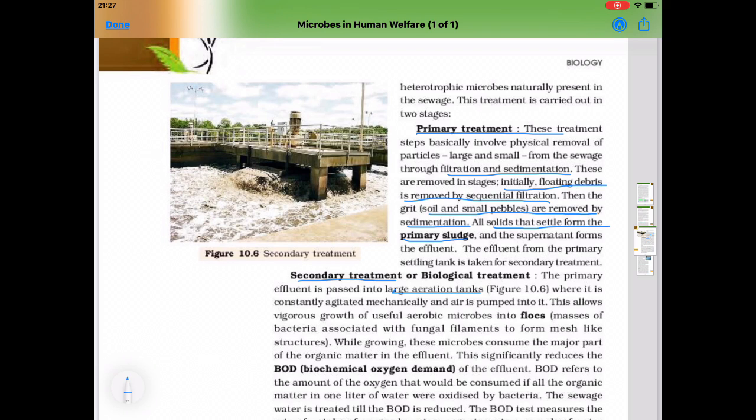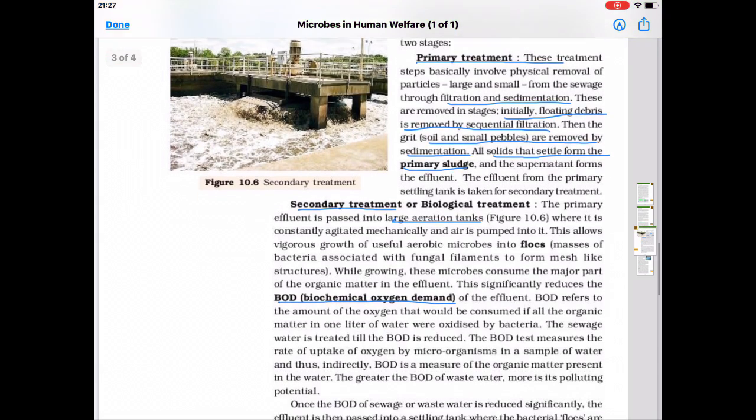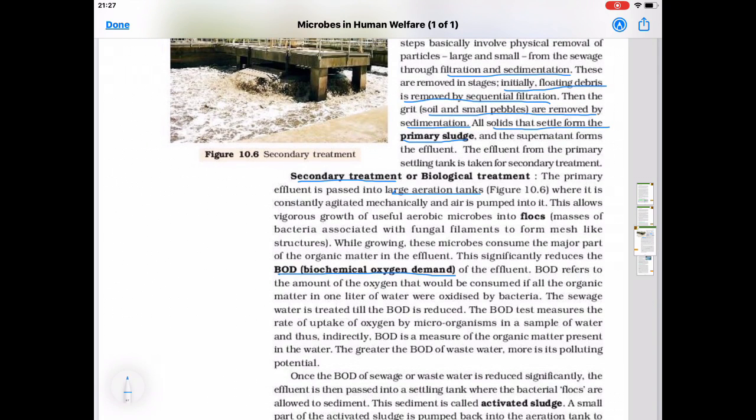This significantly reduces the BOD, biochemical oxygen demand, of the effluent. BOD refers to the amount of oxygen that would be consumed if all the organic matter in 1 liter of water were oxidized by bacteria. What is BOD? It is the oxygen required to completely consume all the organic matter present in 1 liter of water.